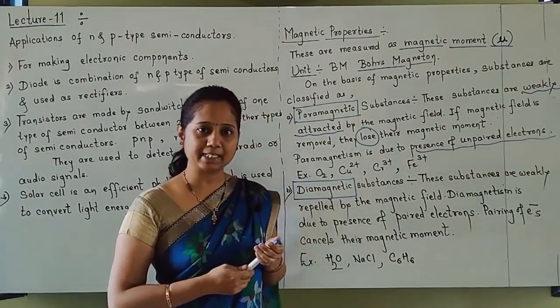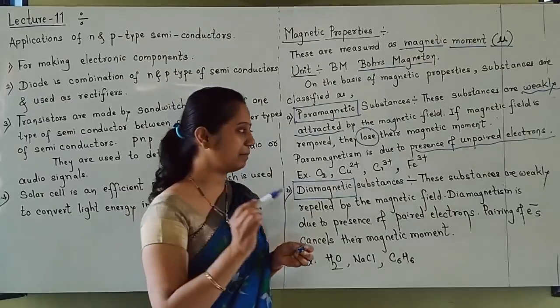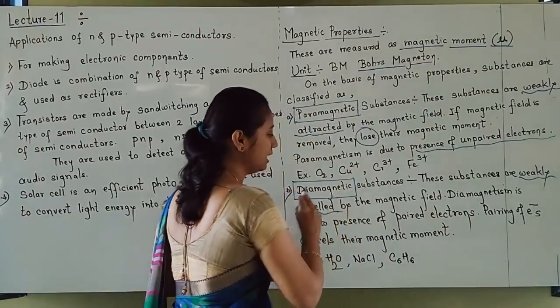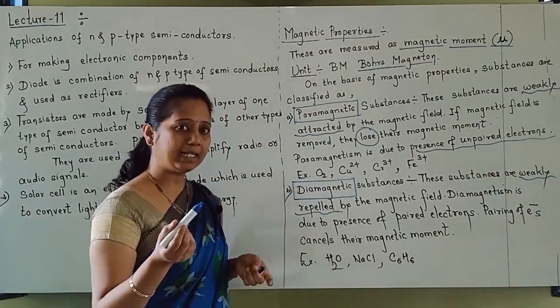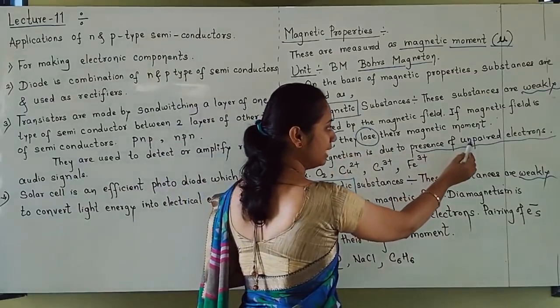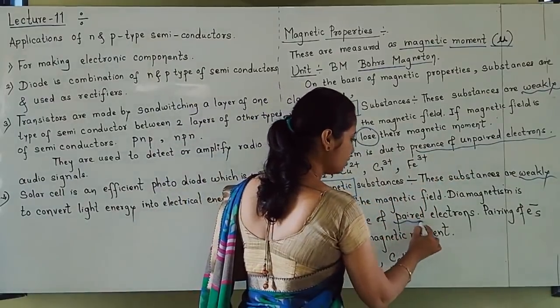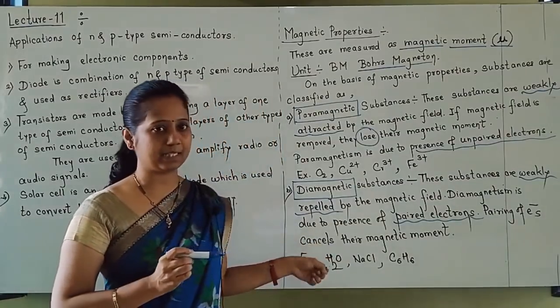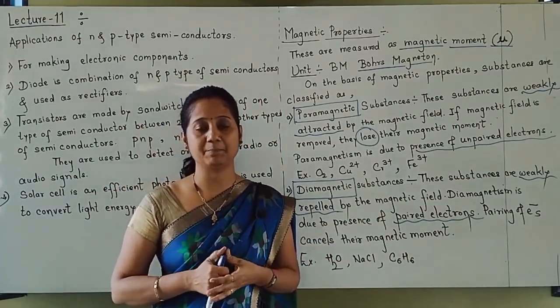Now, what are diamagnetic substances? Diamagnetic substances are weakly repelled by the magnetic field. Of course, the definition I have written here. These are opposite of paramagnetic. Paramagnetism is due to the presence of unpaired electrons, and this is due to the presence of paired electrons. Some of the examples I have also written for diamagnetism.